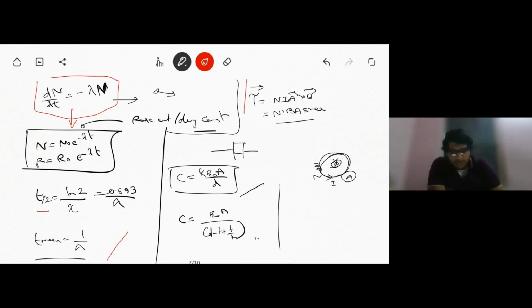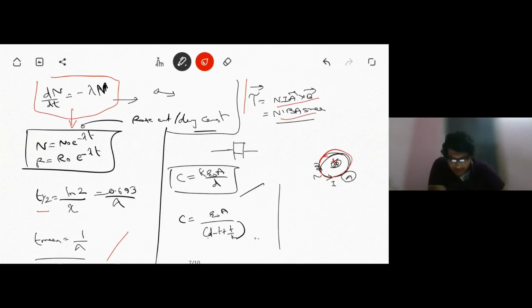Again, suppose we have a magnetic field B, in which we have a loop of area A with N number of turns and current I. It will experience a torque given by this expression: N i A cross B, or N i A B sin theta.